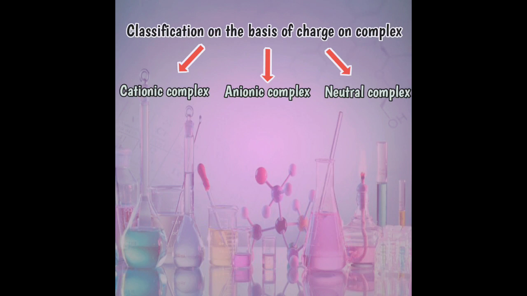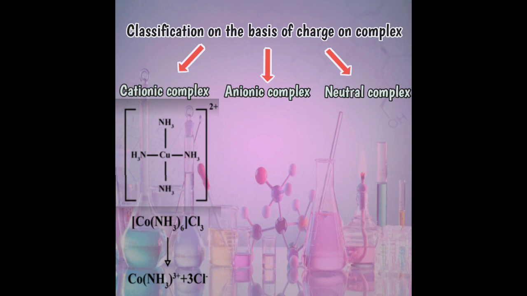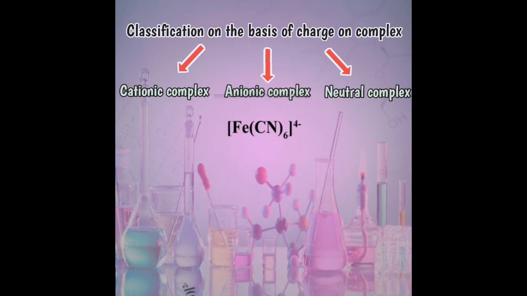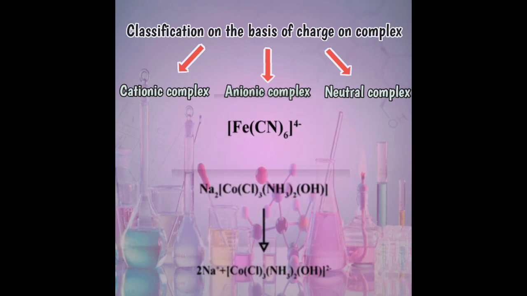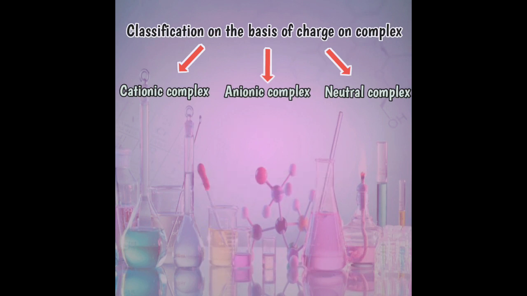On the basis of the charge, the complex can be a cationic complex, anionic complex or neutral complex. The positively charged coordination sphere is known as a cationic complex. Means when the complex ion has a net positive charge on it, it is a cationic complex. The negatively charged coordination sphere is nothing but the anionic complex. Means when the complex ion has a net negative charge, it is known as an anionic complex. When the complex has no net charge on it, it is known as a neutral complex.